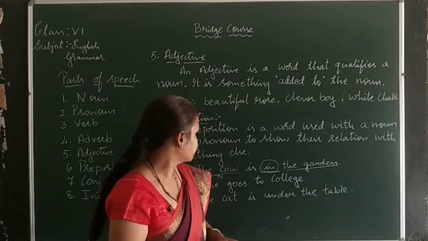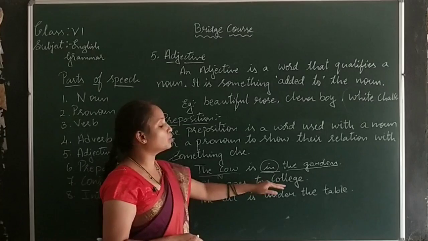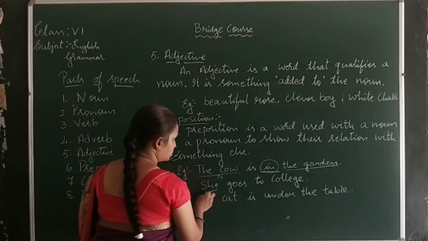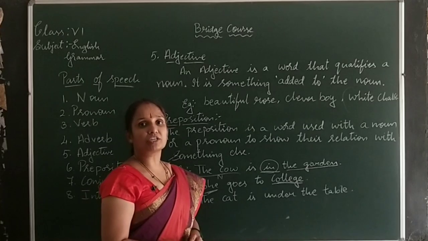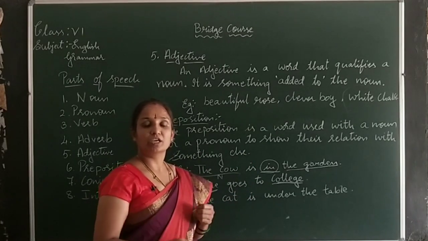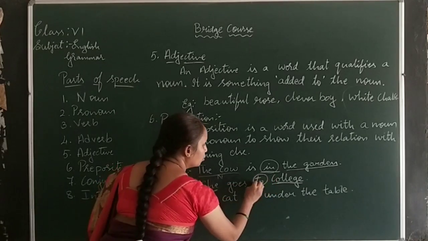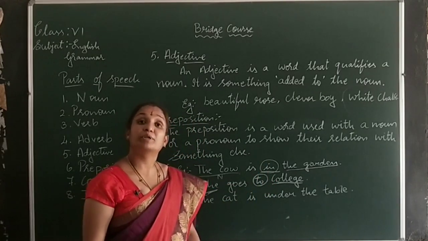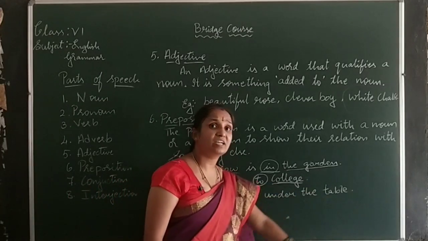Understood? Next example: she goes to college. She has a relation with college. What is she doing? She is going to the college. This to is called a preposition. The cat is under the table.